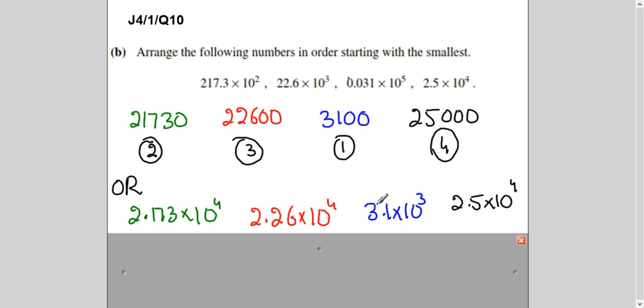So once I have changed all of them into standard form, now it is easy for me to see. You know why? 10 power 4, 10 power 4, 10 power 4. So I'll check their digits here. 10 power 3 is the smallest, number one thing, because they all have just one digit before the decimal. So this is the smallest. I have to identify between these three. Before the decimal, it is 2, 2, 2. Okay, so that is done. Let's check the first decimal place: 1, 2, 5. So 1 is the smallest, then 2. So this is second, this is third, this is fourth. This is the way you can easily figure it out.